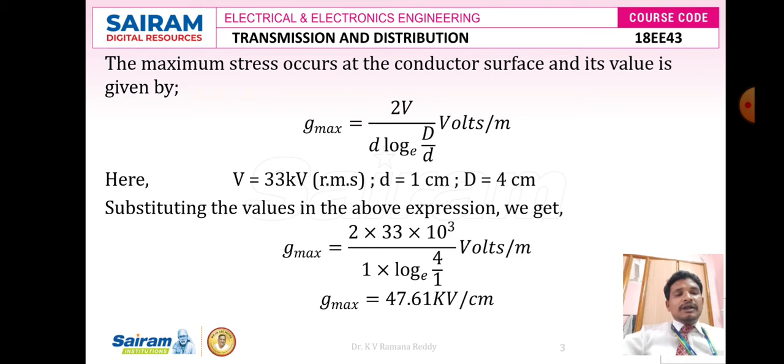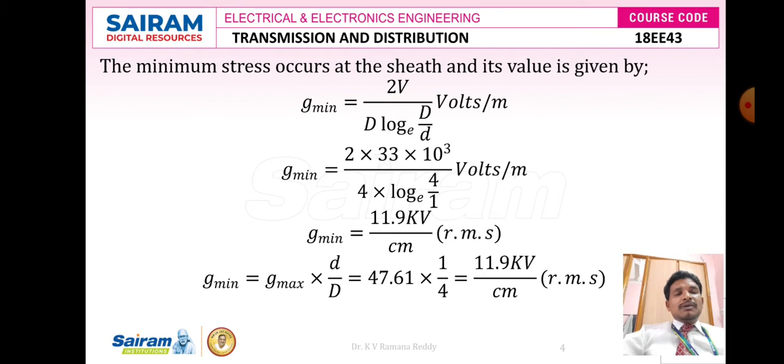By substituting all the data, the maximum stress at the conductor surface, G maximum, is equal to 47.61 kilovolts per centimeter after simplification.